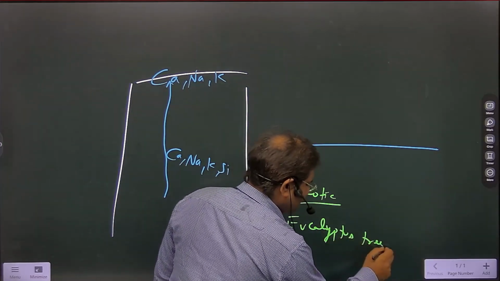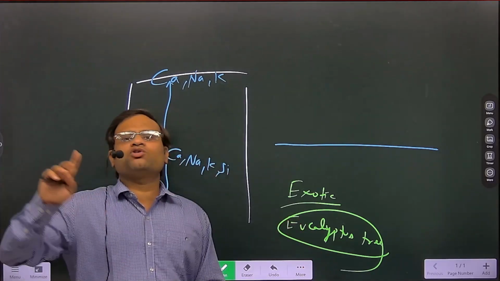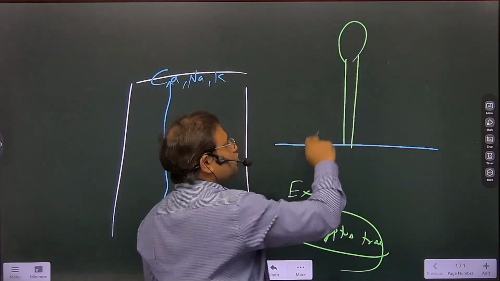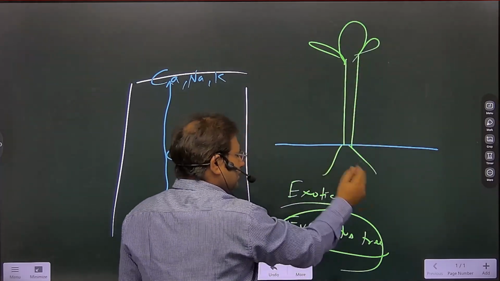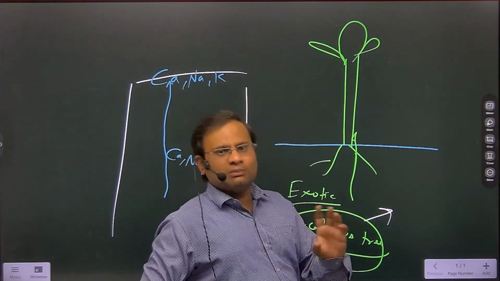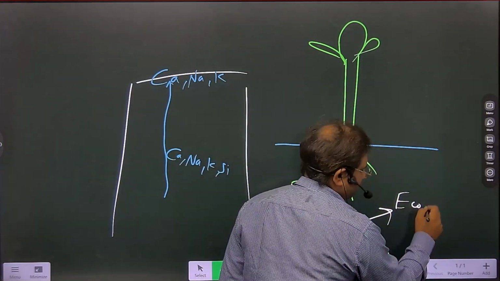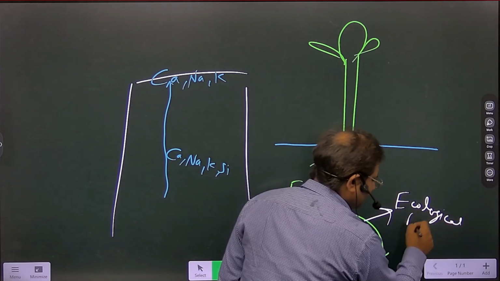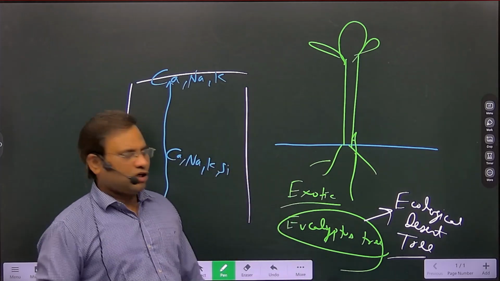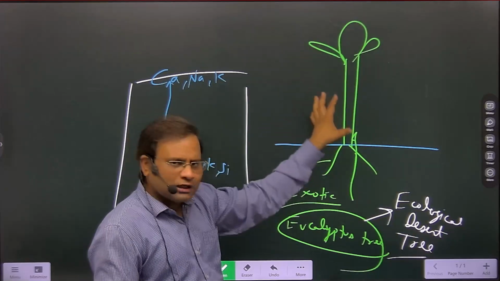Eucalyptus tree. This tree does not belong to the Indian natural habitat. We have imported this tree from Australia and we have grown it in our soil. So this is a big eucalyptus tree, you know. That eucalyptus tree sucks a lot of groundwater. That's why this eucalyptus is notoriously called the ecological desert tree. That should be mentioned. It is a very important point here. Ecological desert tree, because it sucks a lot of water. So if you check, there is a eucalyptus tree nearby.